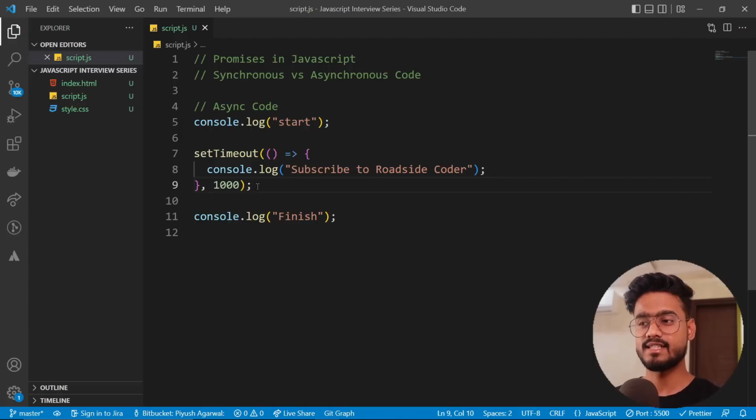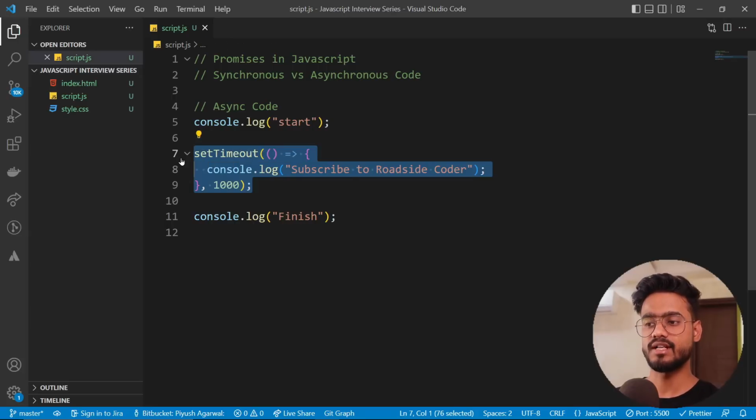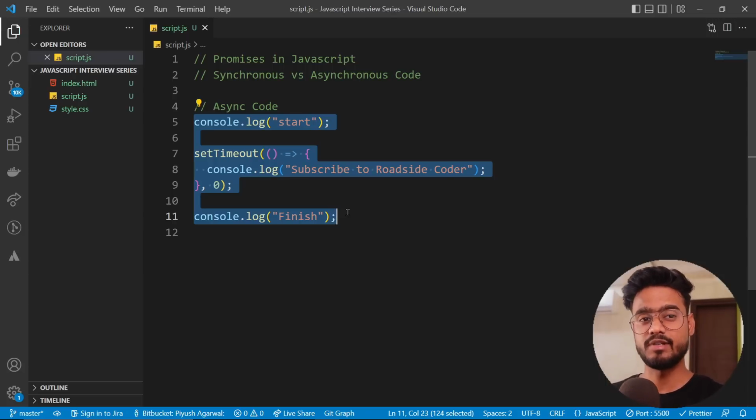It's because JavaScript is a single threaded language and it cannot execute this setTimeout in parallel as our code is being executed. So what it does is it's gonna execute all of our synchronous code and then it's gonna go on and execute this setTimeout. Because setTimeout is a part of our web APIs. So what happens is when it encounters this setTimeout, even if we give 0 seconds over here, it's not gonna run it until our code has finished executing. So actually this is a completely different concept, which is the event loop. If you would like for me to make a separate video on event loop, just let me know in the comments down below, but I'm gonna briefly explain what it does.